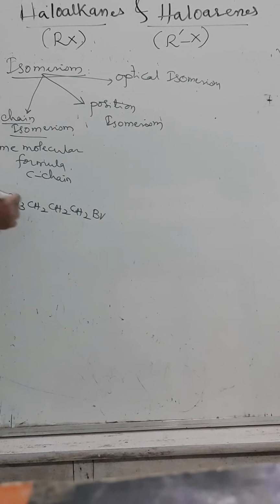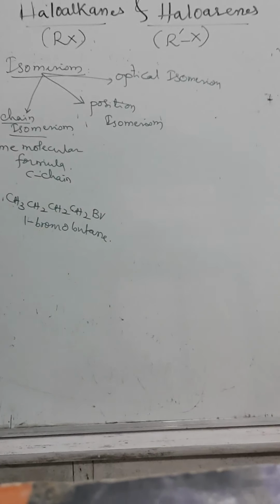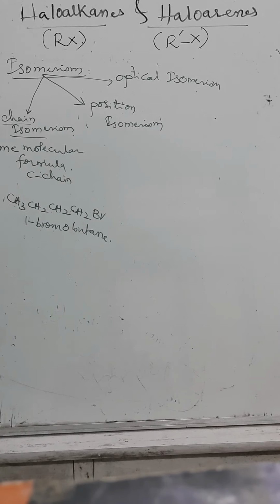Tell me what it is? 1-bromobutane. And CH3 CH(CH3) CH2 Br. What is it? 1-bromo-2-methylpropane.